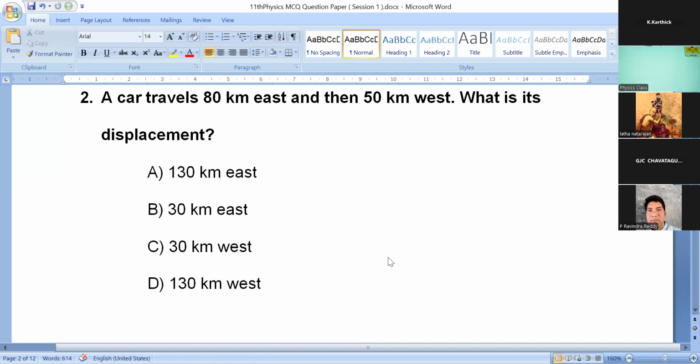Option B, 30 kilometer east. Option C, 30 kilometer west. Option D, 130 kilometer west. Don't write only values, that is magnitude only. You have to mention the direction also, east or west. That is very important.